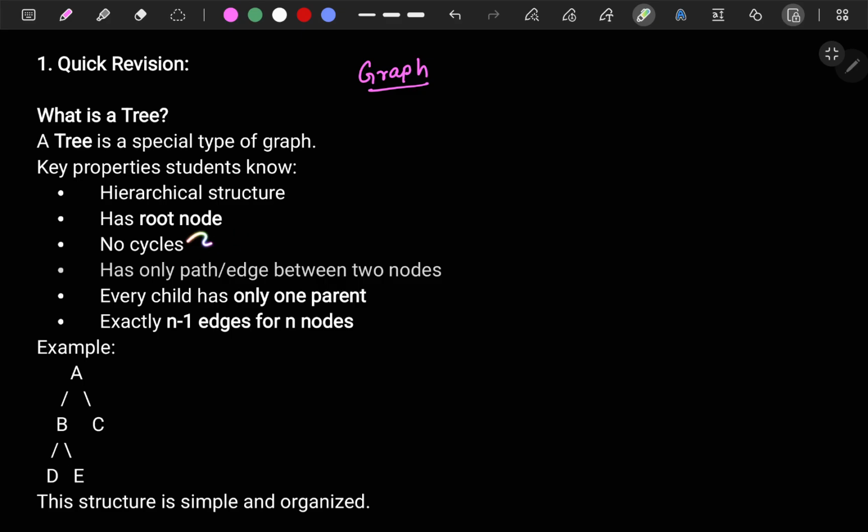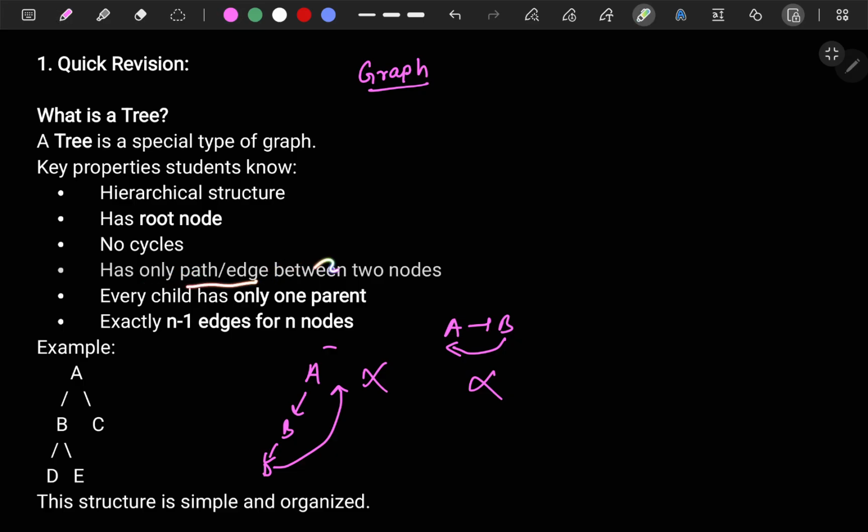There should be no cycle in a tree. When there is a graph, if you maintain that there is no cycle, then it can be a tree. What is the meaning of cycle? Cycle means if A is related to B, and B is related to D, then D is also related to A. You can see the clear cycle here. It's forming a cycle, so this is not possible in a tree. There will be no cycle.